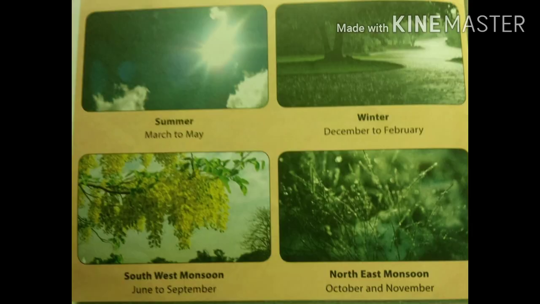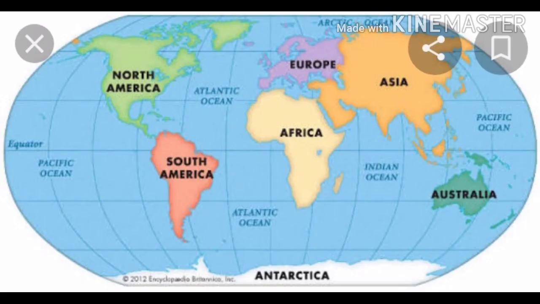Day and night are caused due to the Earth's rotation. Seasons are caused by Earth's revolution. Where do we live on the earth? We live on the surface of the earth. It is made up of 7 continents and 5 oceans.